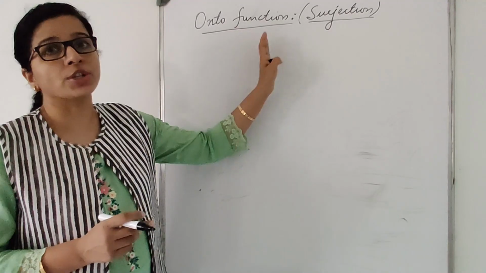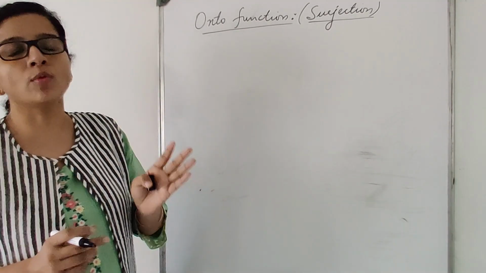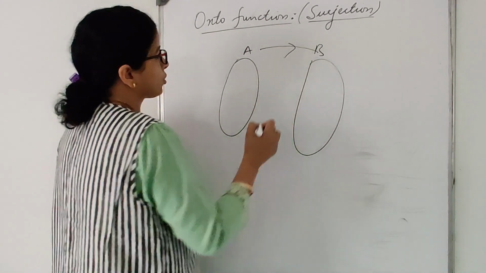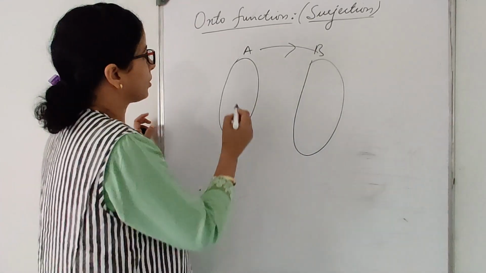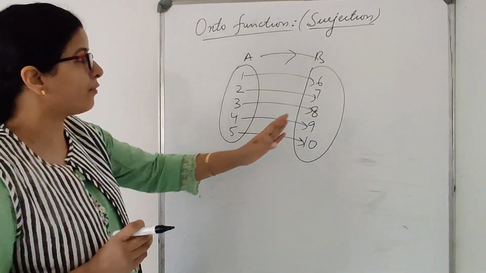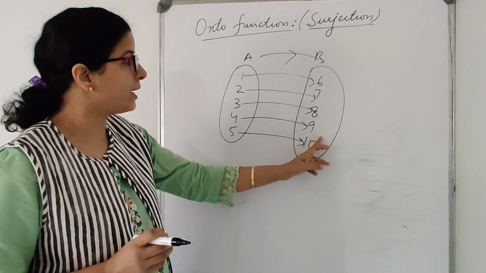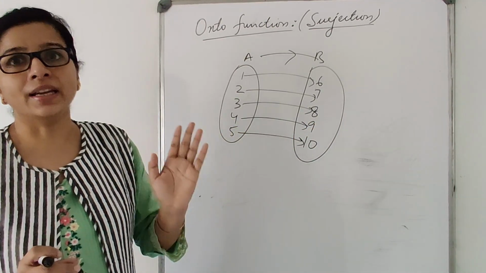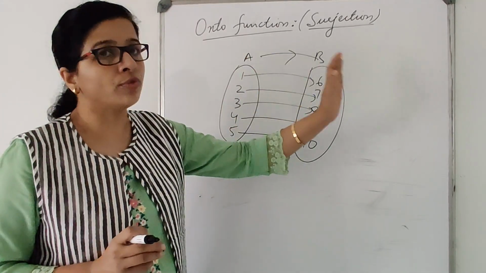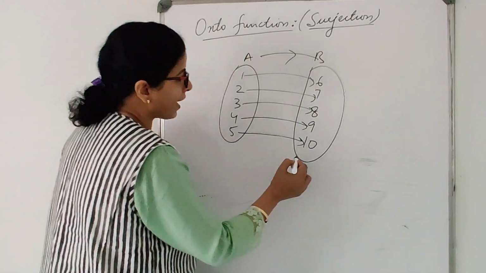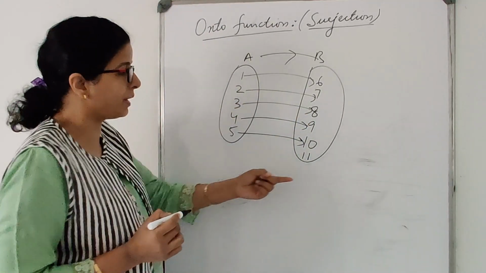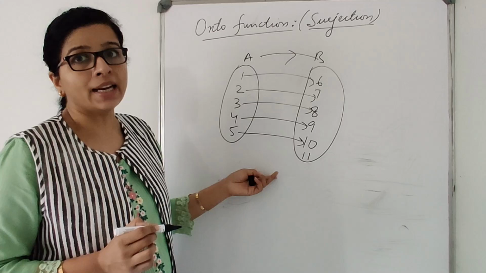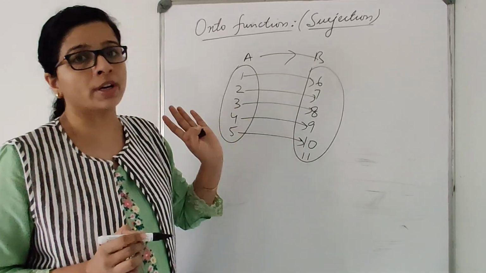So the next kind of function is onto function. So basically what is onto function? Let us consider one example. So I have two sets A and B. Okay. So if every element of B is connected to some element in A, then it is onto function. Say for example, if I have any one element which is not connected to elements of A, then it is an into function.